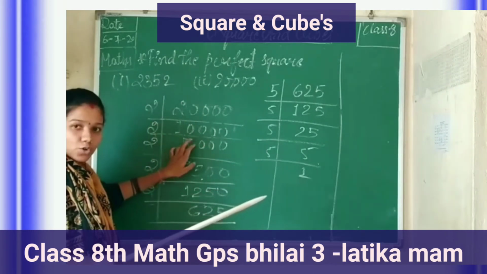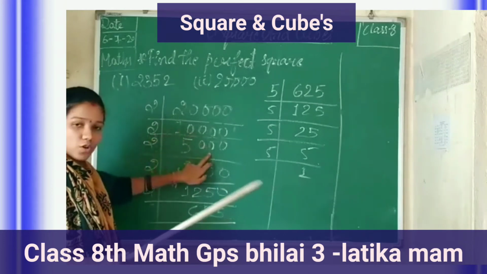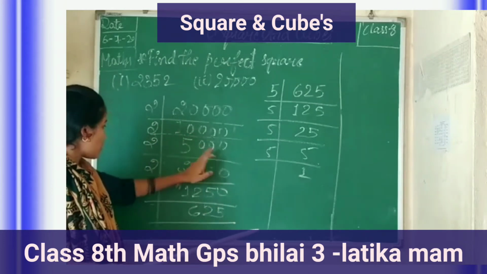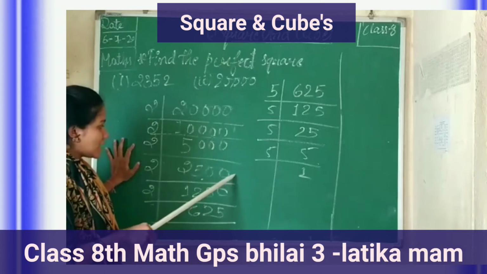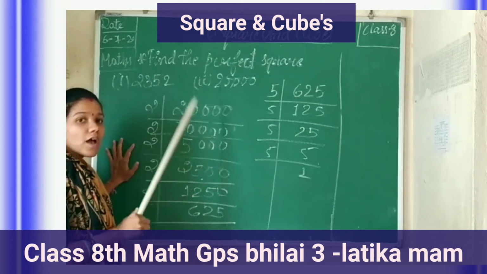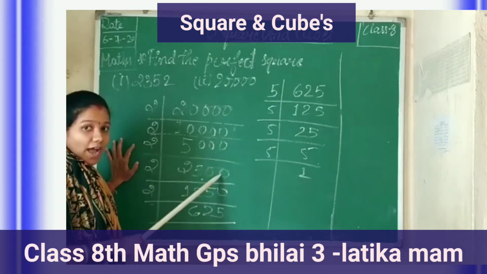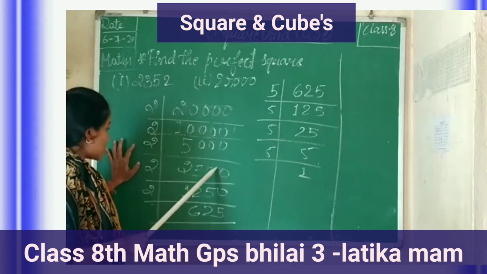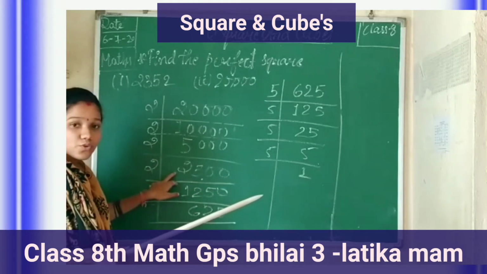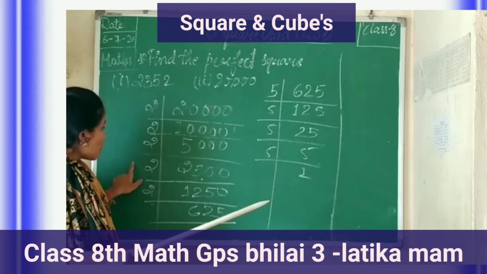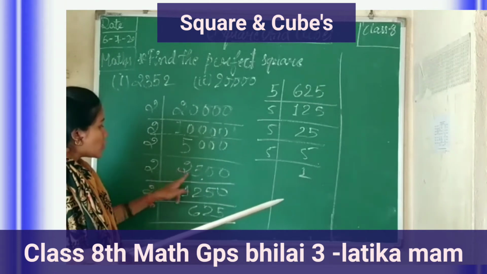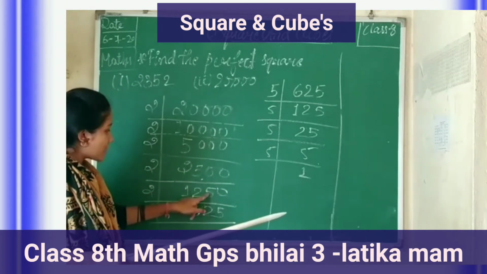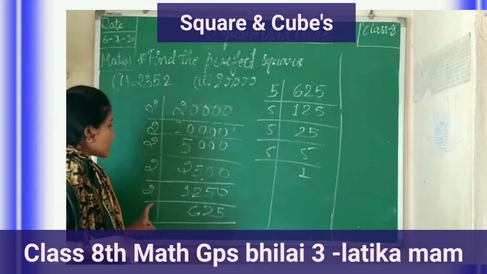Then 2 fives are 10, 2 zeros are 0. Last, you can take 0 as even. 2 5 double 0. 2 ones are 2, 2 twos are 4, 2 fives are 10.